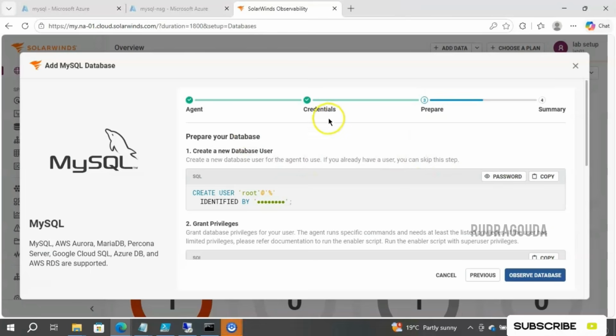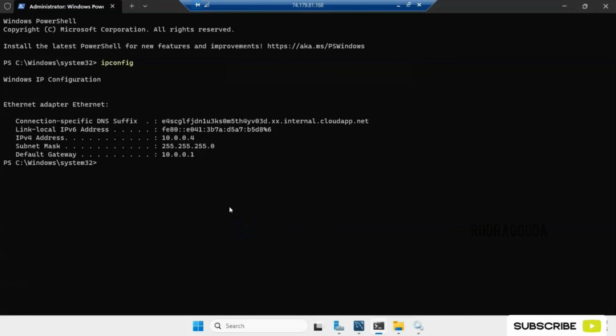So now we are in the prepare section. You can see, prepare your database. Create a new database user. Okay, I wanted this one only. I'll copy this and I'll go back to my server. I'll try to connect to that first.